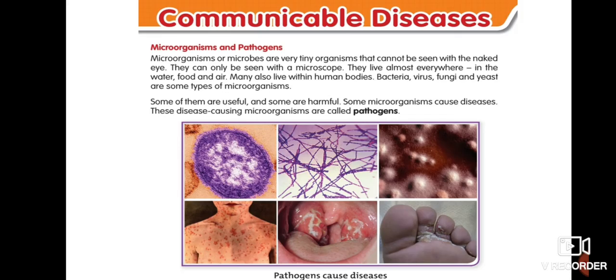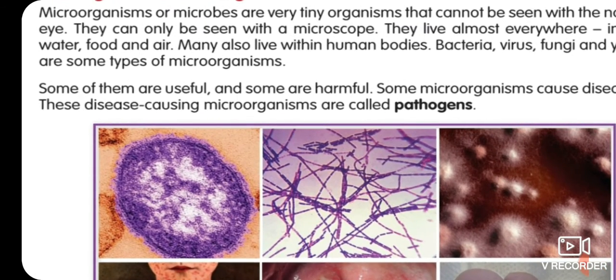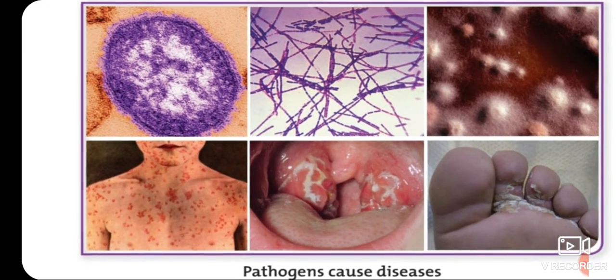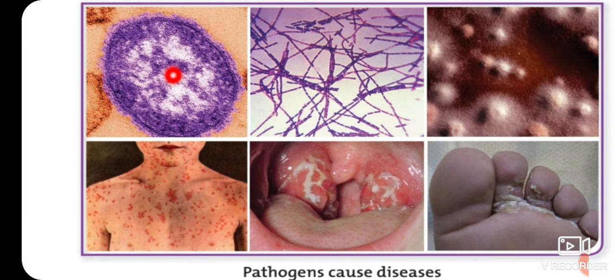So children, in this picture you can see there are many microorganisms having different shapes. Circular shape, rod-like shape, and this is swollen shape. These all are what? These are organisms, and these are diseases caused by microorganisms. So you can say these diseases can be caused by pathogens.